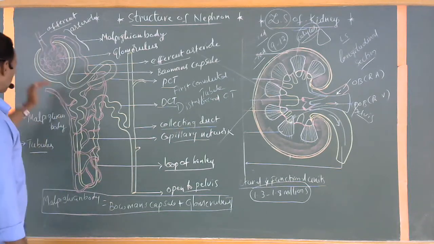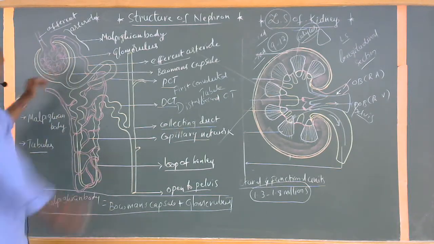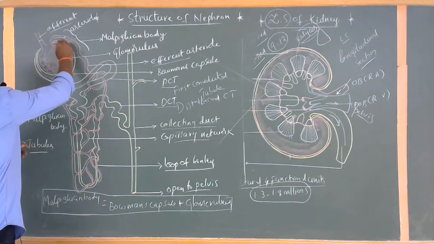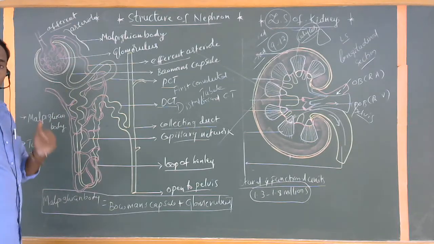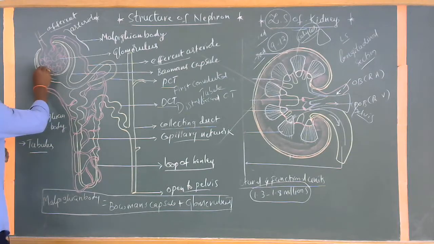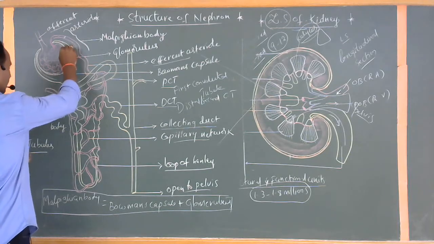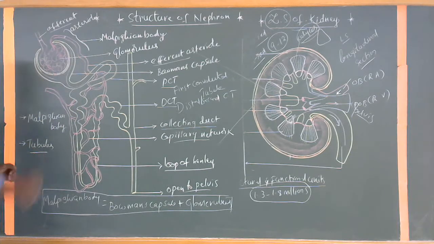One more thing: first of all, the structure of the Bowman's capsule. The base part of the Bowman's capsule has a separate arrangement. This particular part is completely surrounded by a single layer of squamous epithelial cells.